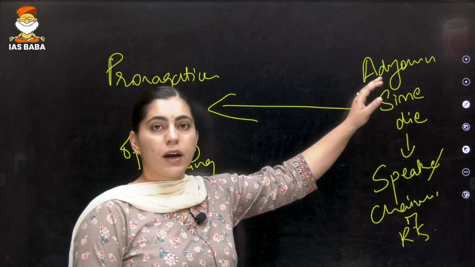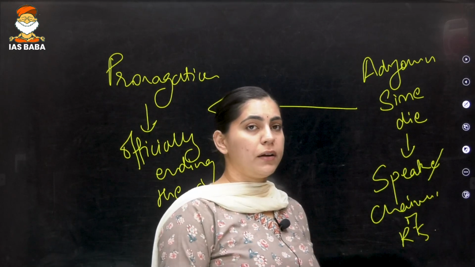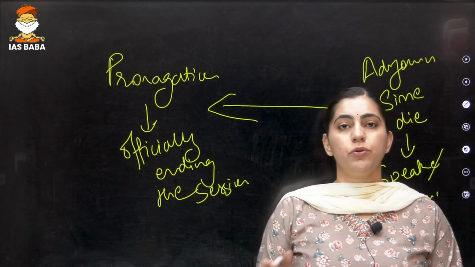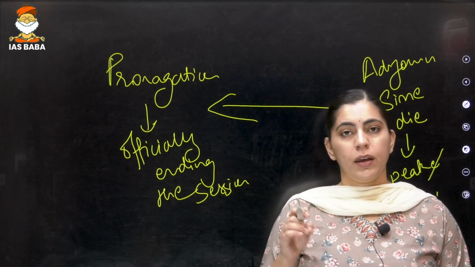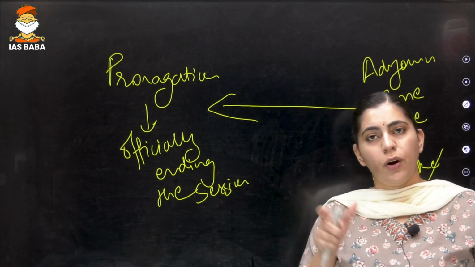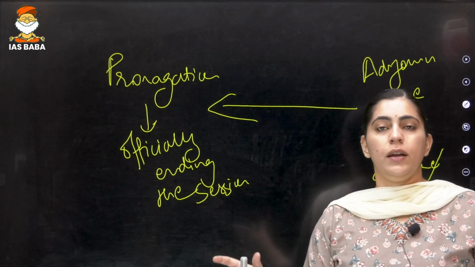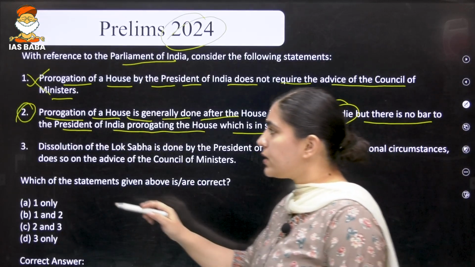But there is nowhere written that prorogation cannot be introduced during the session of the Parliament. Prorogation can be issued after the adjournment sine die has been issued by the presiding officer or whenever the session is in between, right? So again, this particular statement is correct.